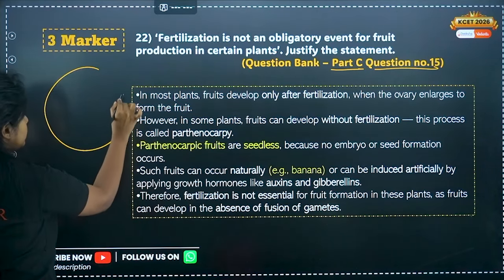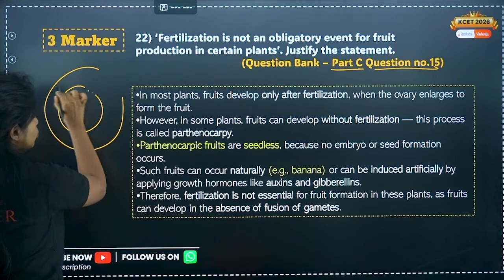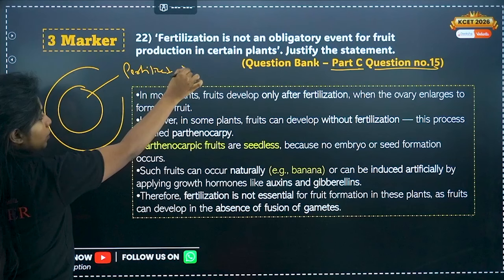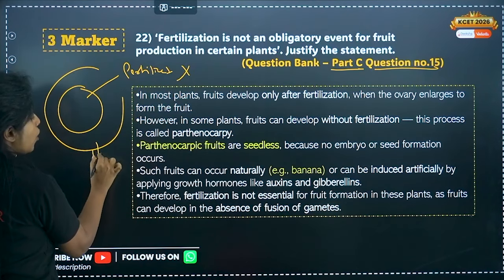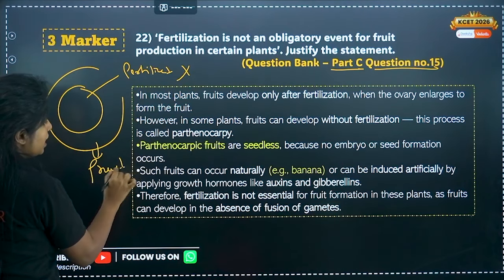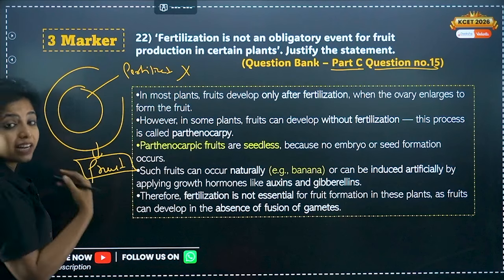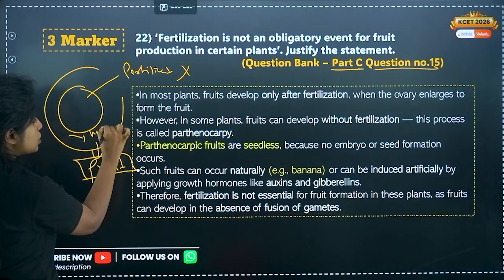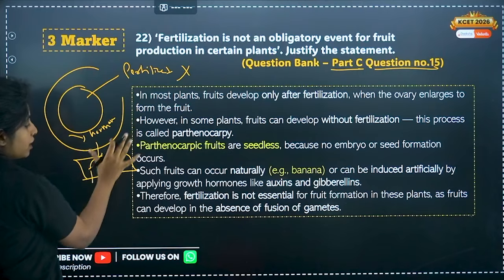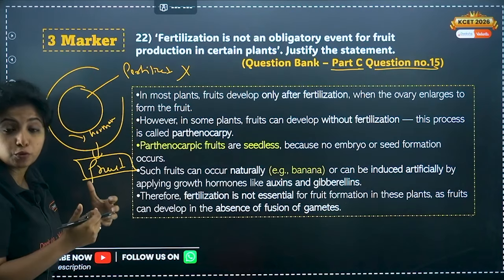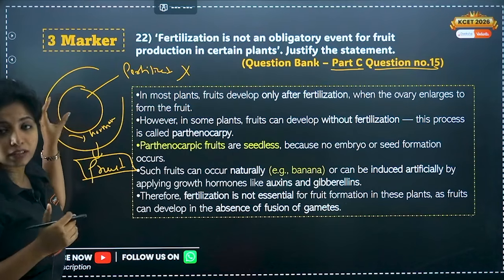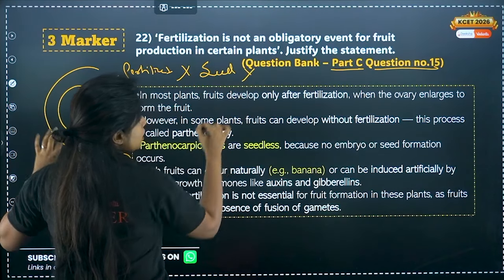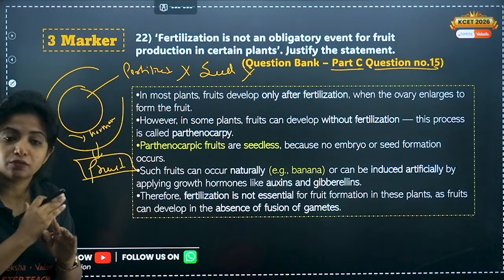So suppose over here I have the ovary, inside that you have the ovule. Inside the ovule, fertilization didn't take place. There is no formation of zygote. Still the ovary is forming the fruit. Can that happen, ma'am? Yes, it can happen. It happens because of the effect of some hormones. Some hormones make the cell active and make the ovary turn into a fruit. Now in that case, since fertilization has not taken place anyways, do you think seed formation will be there? No, there won't be any seed formation.